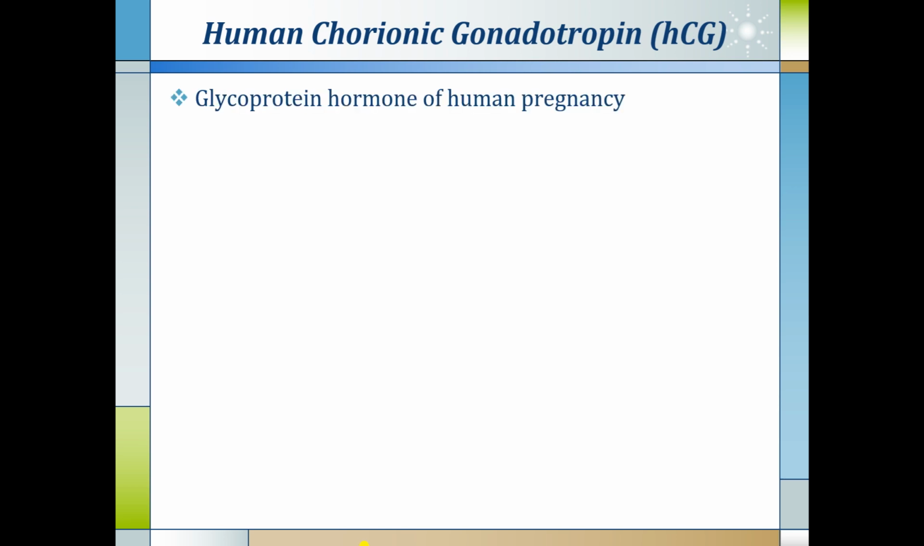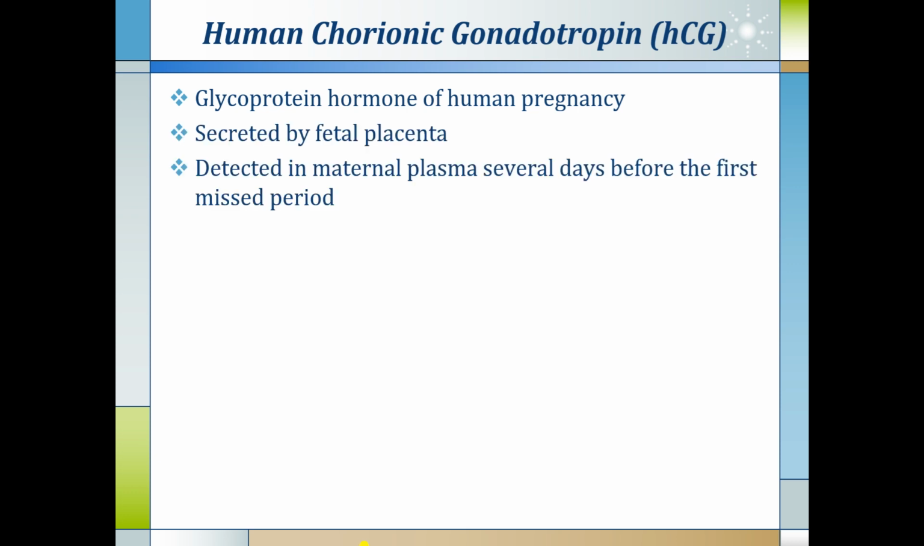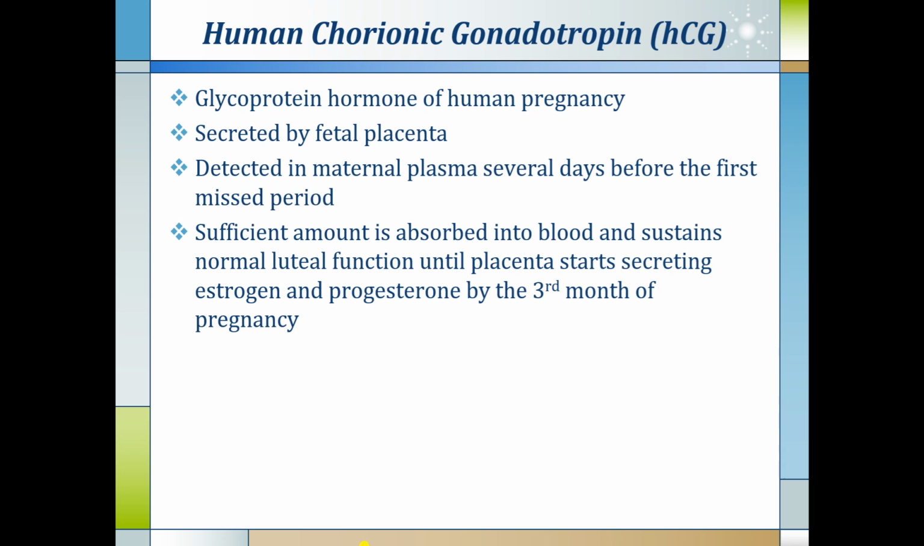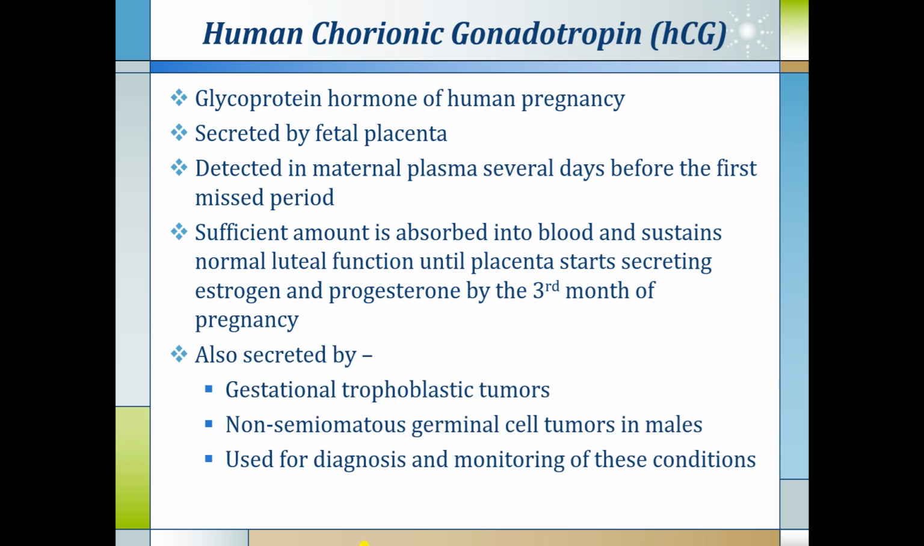Human chorionic gonadotropin is a glycoprotein hormone of human pregnancy. Secreted by the fetal placenta, it is detected in maternal plasma several days before the first missed period. Sufficient amount is absorbed into the blood and sustains normal luteal function until the placenta starts secreting estrogen and progesterone by the 3rd month of pregnancy. It is also secreted by gestational trophoblastic tumors and some non-seminomatous germinal cell tumors in males. That is why HCG levels are also used for diagnosis and monitoring of these tumors.